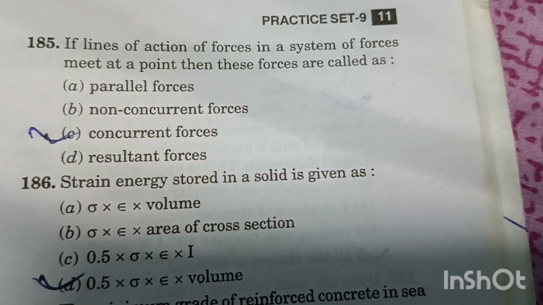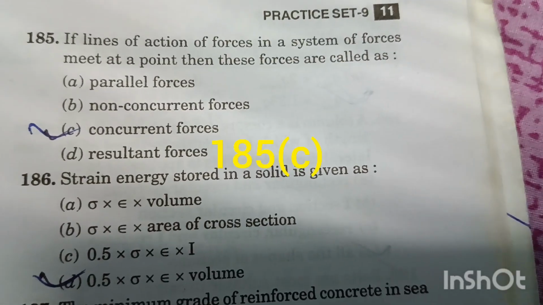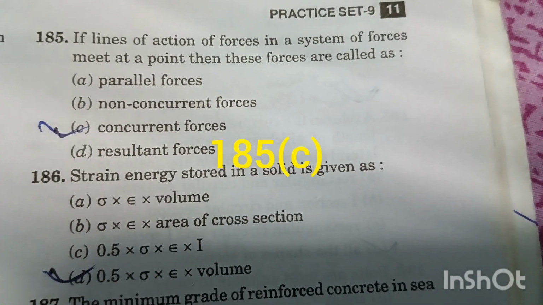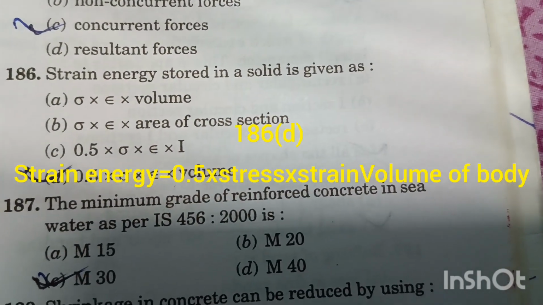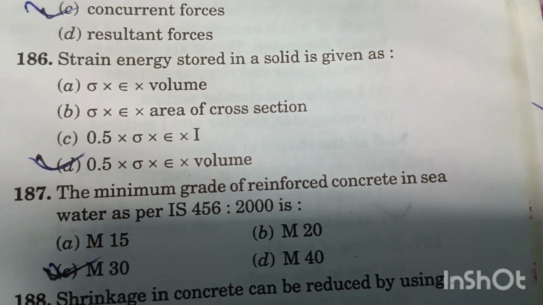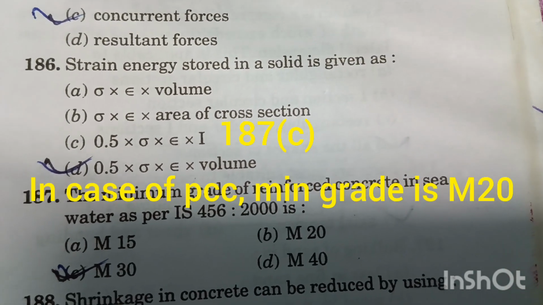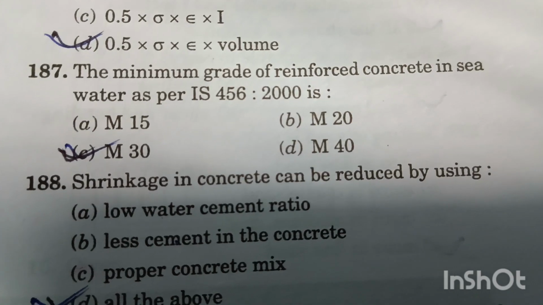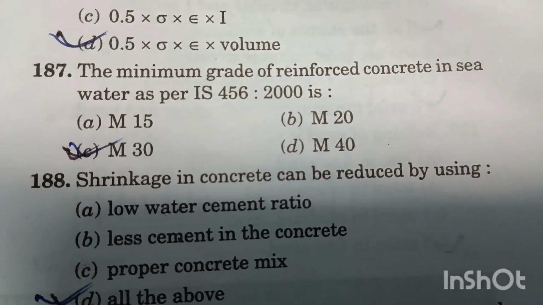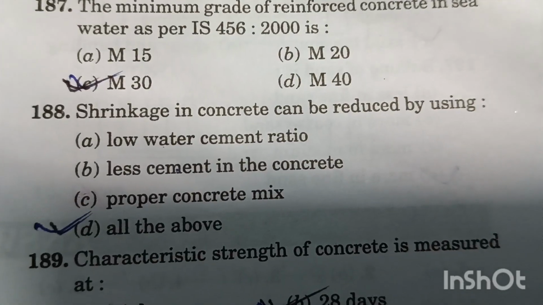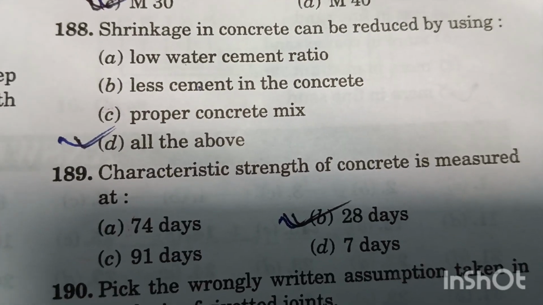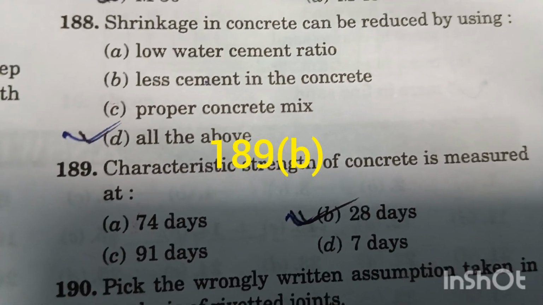If the lines of action meet at a point, then these forces are called concurrent forces. Option C is the right answer. Question number 116. Energy stored in a solid body is given as 0.5 into stress into strain into volume. Option D. In case of plain concrete. Question number 188. Shrinkage of concrete is measured at 28 days. Option B is the right answer.